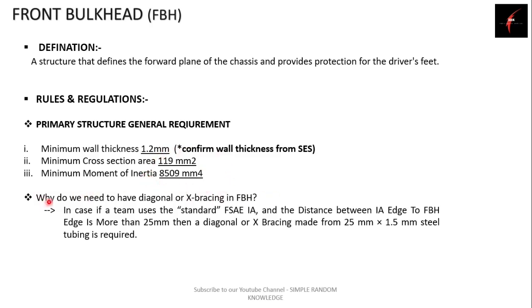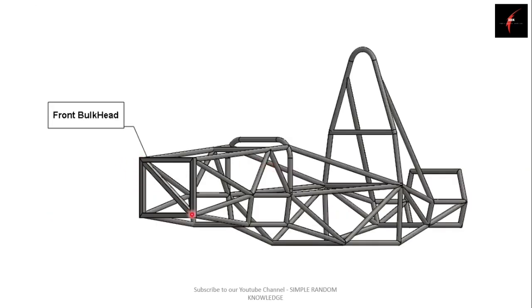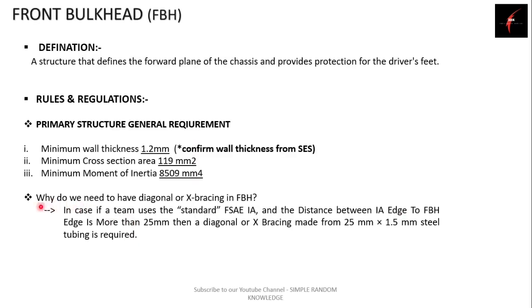Here is one common question: why do we need to have a diagonal or X bracing in a front bulkhead? Here you can see I have used a diagonal bracing. So what is the need of having this diagonal bracing in your front bulkhead? The answer is that in case a team uses a standard FSAE IA, that means impact attenuator, and the distance between the edge of the impact attenuator to the front bulkhead is more than 25 mm, then there is a need to have diagonal bracing which is of 25 into 1.5 mm thickness.